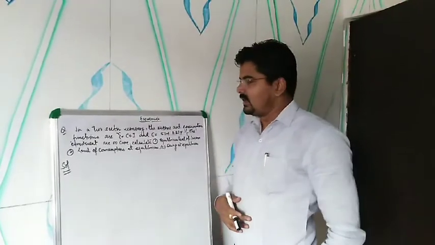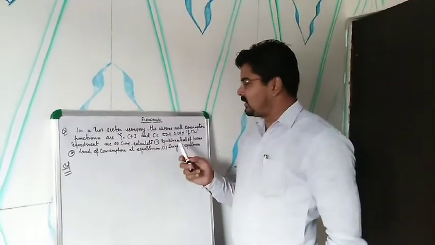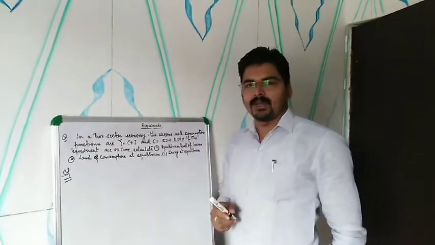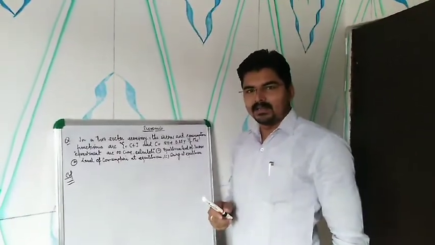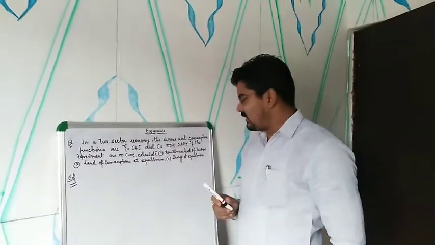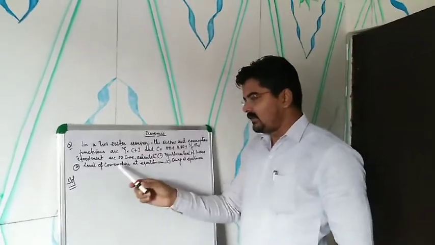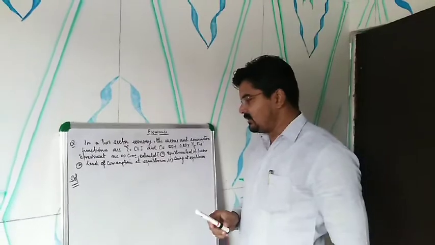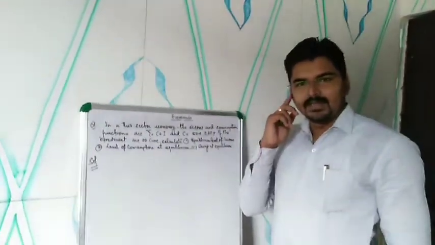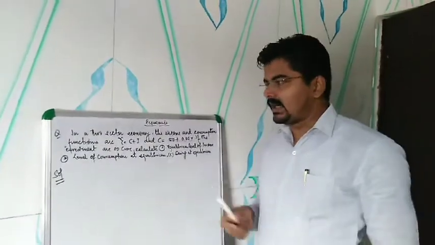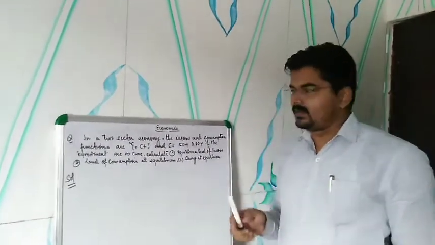So today, students, we are going to understand the numerical part of the investment multiplier, in which you have to calculate the equilibrium level of income, the level of consumption at equilibrium, and saving at equilibrium. So let us first understand the question, that what is given.